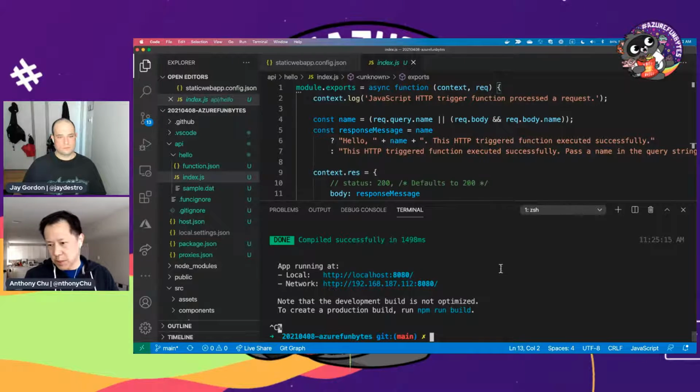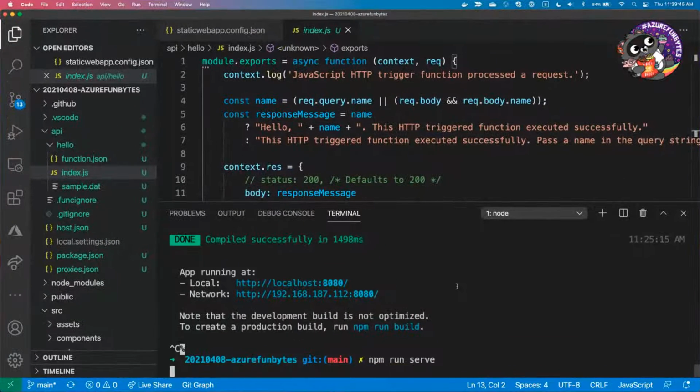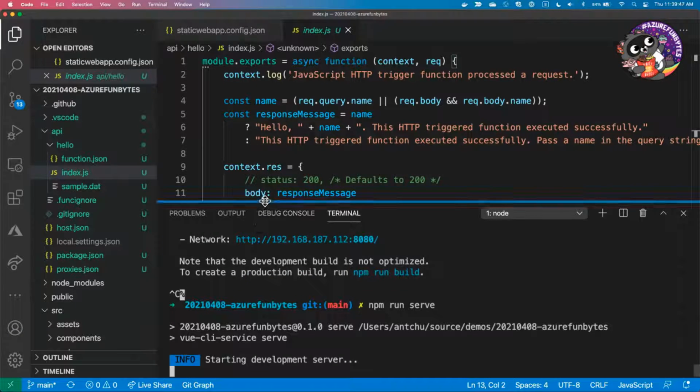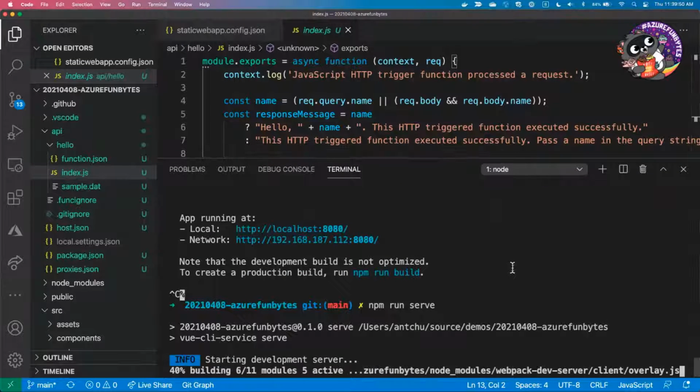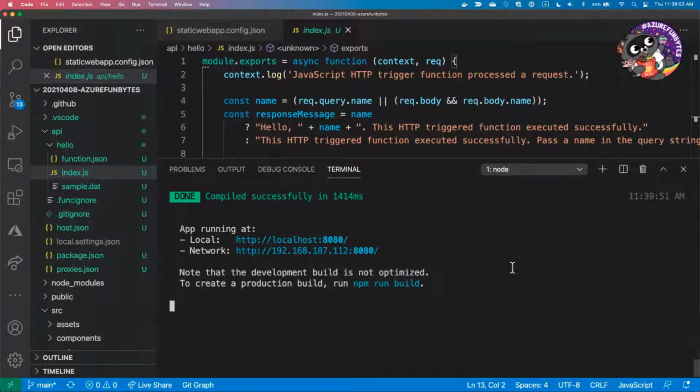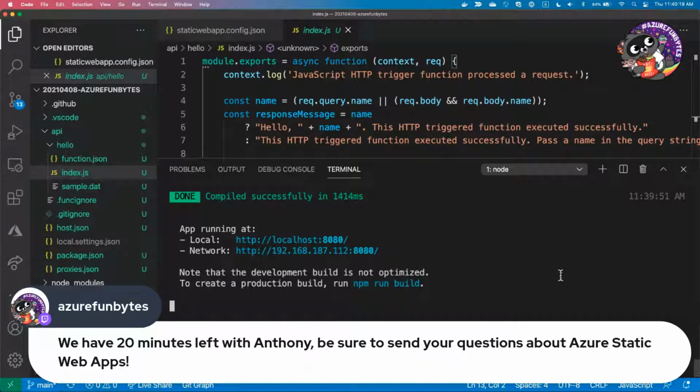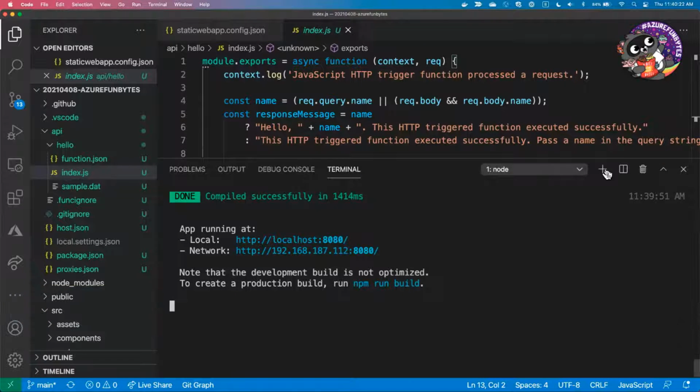So the first thing that I'm going to do is I'll still start up my front end dev server. The CLI, or the emulator that's in the CLI, is able to serve static files from a folder, but it's also able to proxy to a local dev server. So in this case, I've started the local dev server that we're using before. What this allows me to do is I can really iterate quickly on my front end, and this thing is just going to keep rebuilding the app, right? And I don't have to exit it at all. So I actually want this thing running. I don't want to rebuild the app myself. So this is what I'm doing for the front end. And if I wanted to, I can also start up the back end, the function app, myself as well by pressing F5. But in this case, I won't.